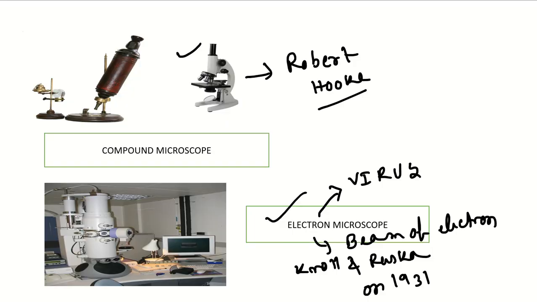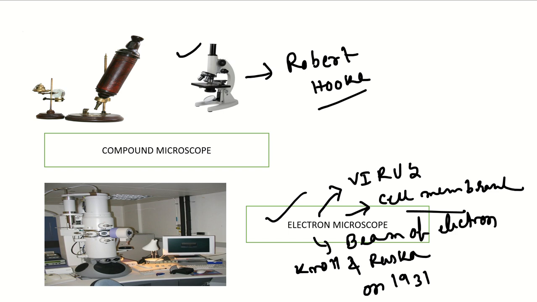So with the help of the electron microscope we can observe the structure of the cell membrane. Apart from viruses, we can observe the structure of the cell membrane under the electron microscope.